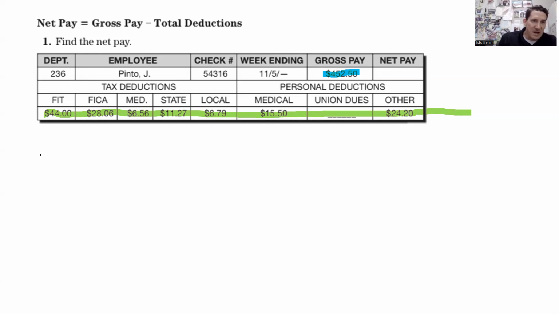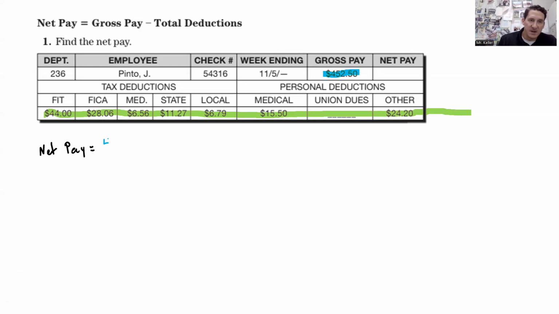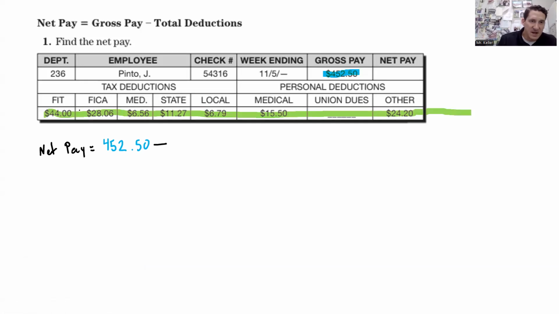So what we're going to do is find the net pay here. So net pay is going to be the gross, the 452.50 minus everything we just highlighted in green. So what I'm going to do is actually total all this up. So I'm going to add all these values, and it's going to be equal here. So using a calculator, adding these values.